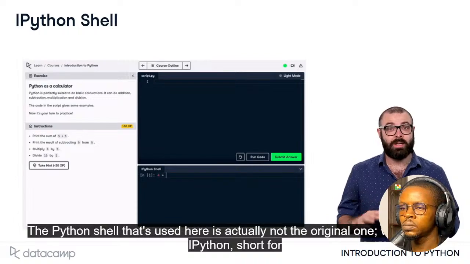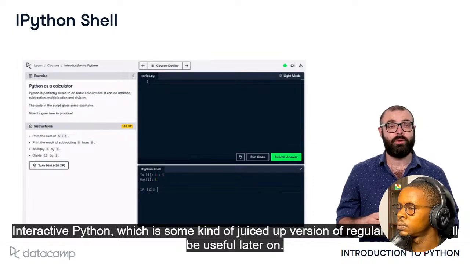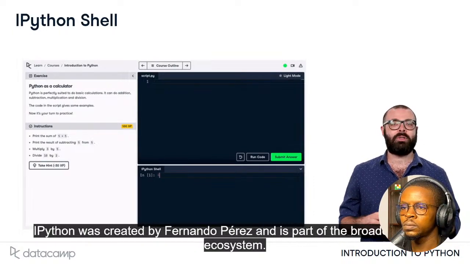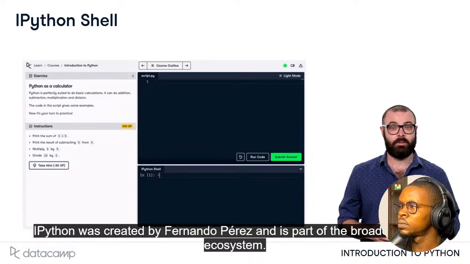The Python shell that's used here is actually not the original one. We're using IPython, short for interactive Python, which is some kind of juiced up version of the regular one, and will be useful later on. IPython was created by Fernandez and is part of the broader Jupyter ecosystem.